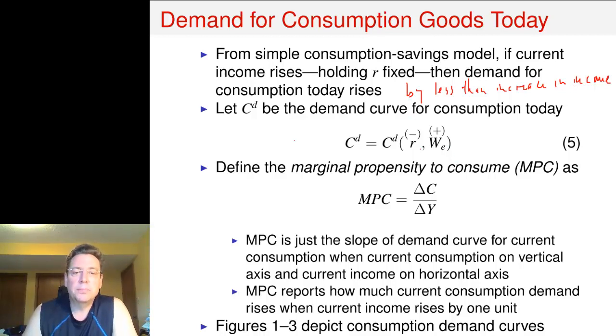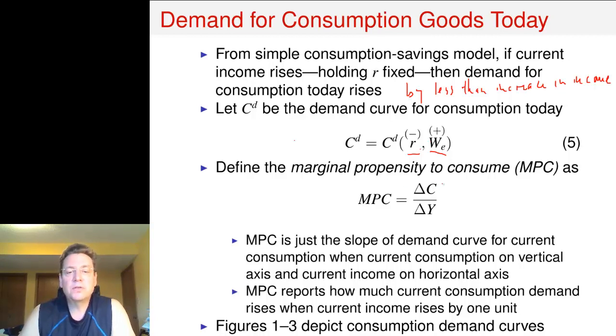So we can then write the demand for consumption today as a function of the real interest rate and wealth. And of course, a higher real interest rate is going to raise the relative price of consumption today and therefore reduce the demand for consumption today, whereas higher wealth will increase the demand for consumption today, because consumption today and in the future are both normal goods.